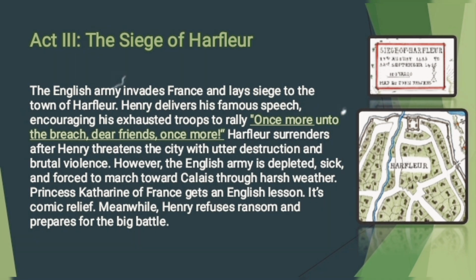Meanwhile, Princess Catherine of France gets English lessons. She comes to know that in future she has to marry Henry V, so that's why she learns English vocabulary. It is the comic relief in the play. Meanwhile, Henry refuses ransom and prepares for the big battle.